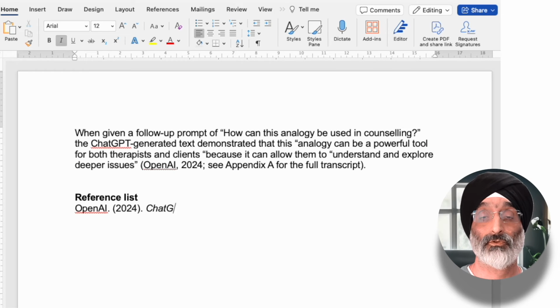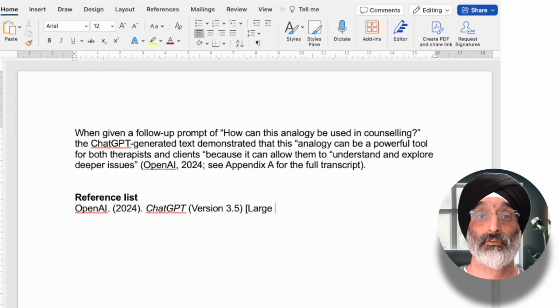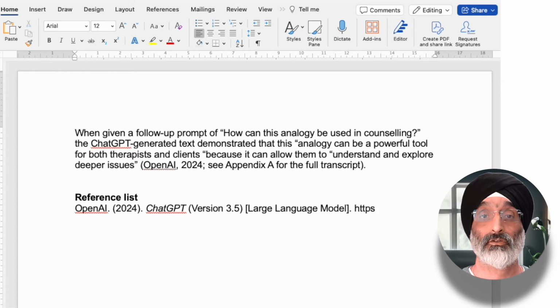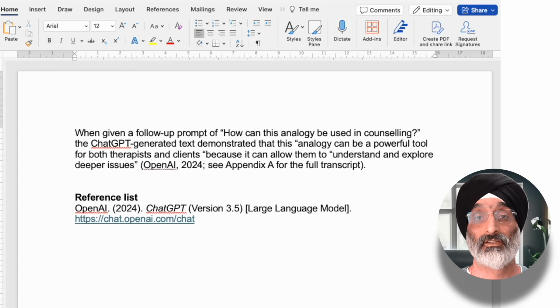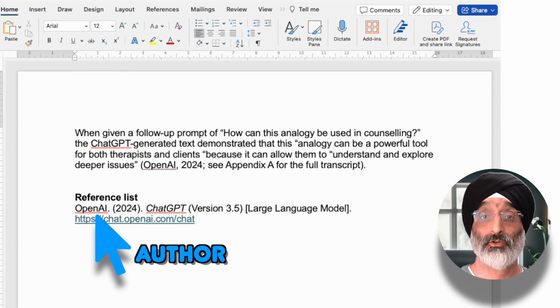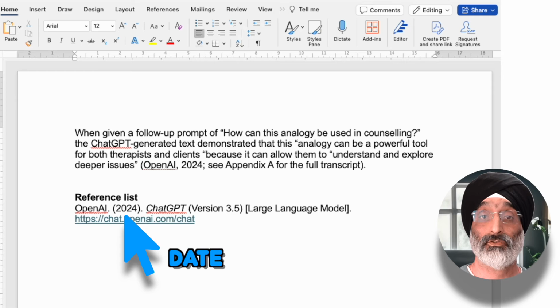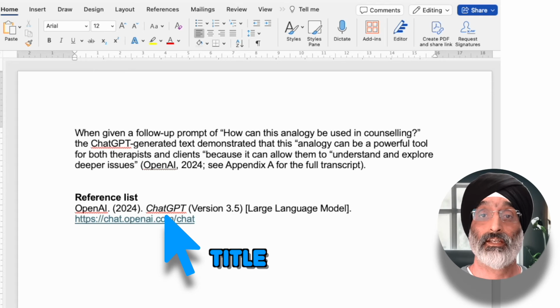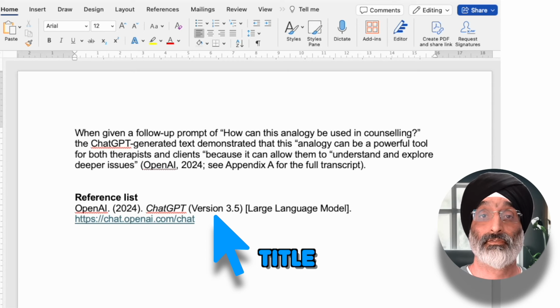Finally, let's break the reference down and look at the four elements: author, date, title and source. OpenAI 2024, ChatGPT, version 3.5, large language model, chat.openai.com/chat. The author of the model is OpenAI. The date is the year you used the version. Title. The name of the large language model is ChatGPT, so that serves as the title and is italicized. The version number is 3.5 and is included after the title in parentheses.